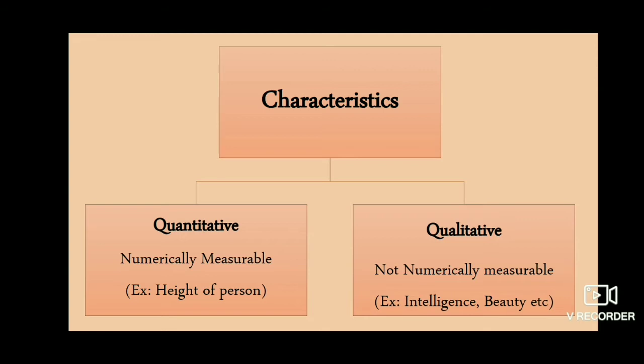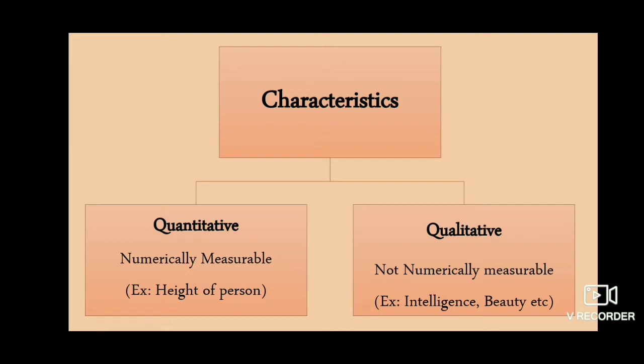Some of the units are categorized into quantitative characteristics and qualitative characteristics. The characteristics which are numerically measurable are known as quantitative characteristics, and the characteristics which are not numerically measurable are known as qualitative characteristics.